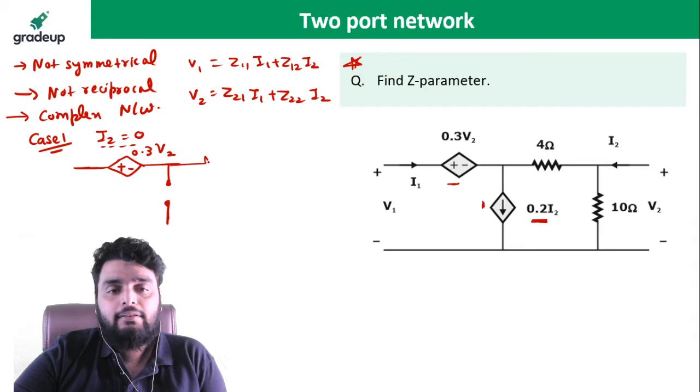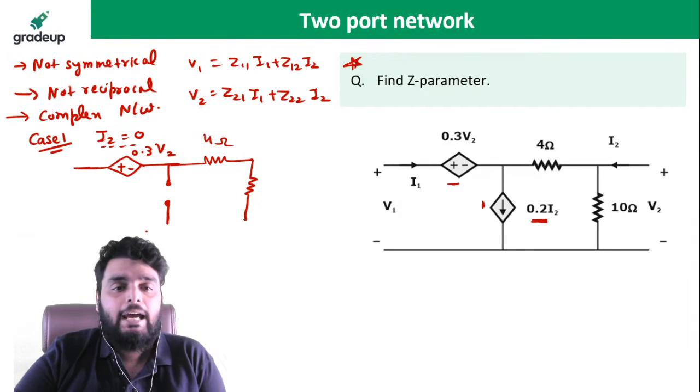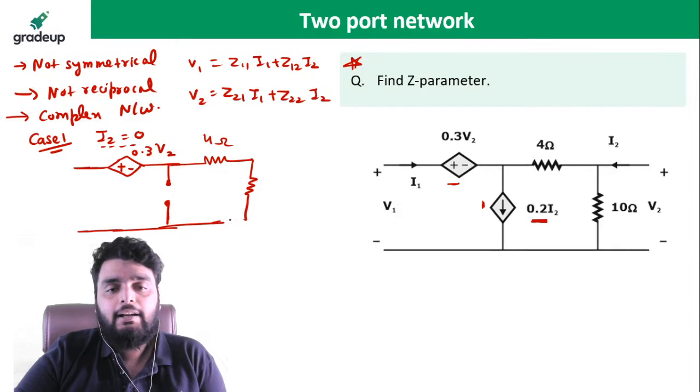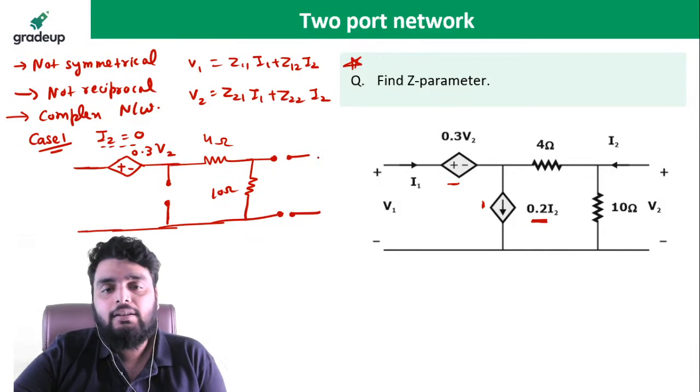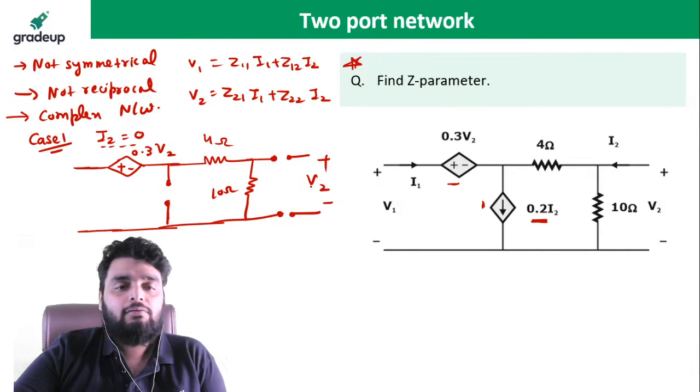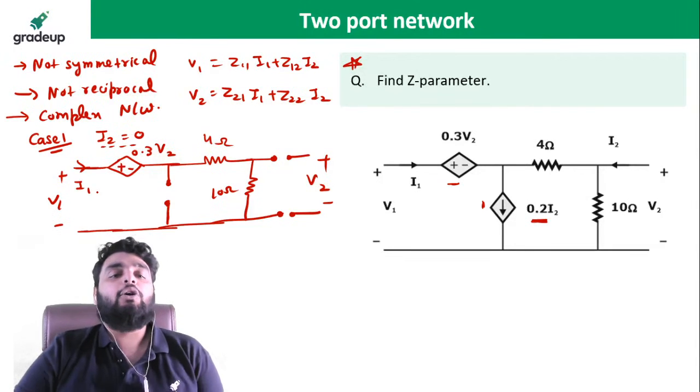Right? Next, here I have a 4 ohm. Here I have a 10 ohm. Fine. Here I have a 10 ohm. And port 2 is open. So the open circuit will be represented like this. This is plus minus V2. This is plus minus V1 and here I1 is flowing.